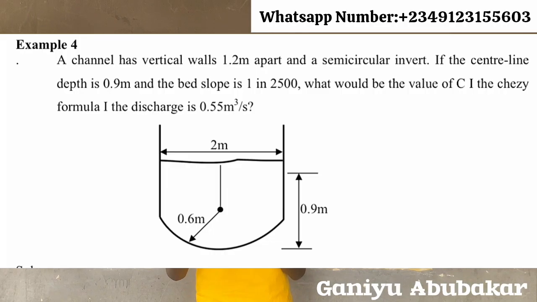It says a channel has vertical walls 1.2 meters apart and a semicircle invert. If the center line depth is 0.9 meters and the bed slope is 1 in 2500, what will be the value of C in the Chezy formula, if the discharge is 0.55 cubic meters per second? That's question number 4.